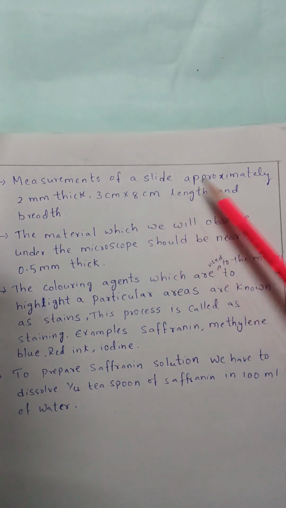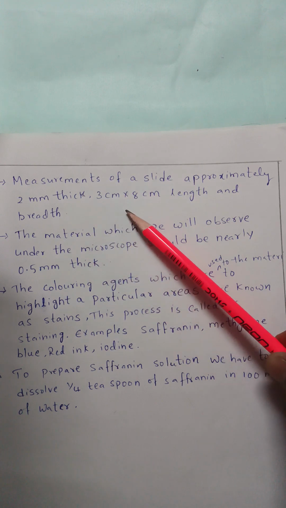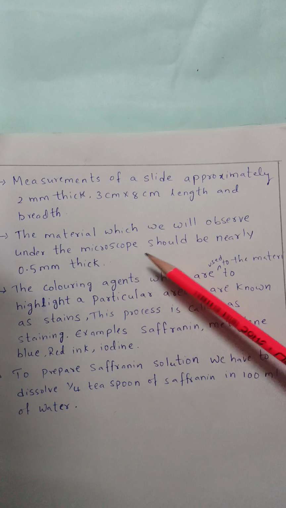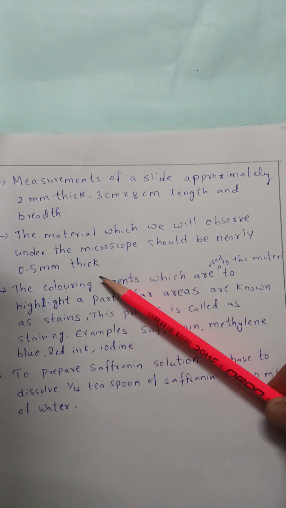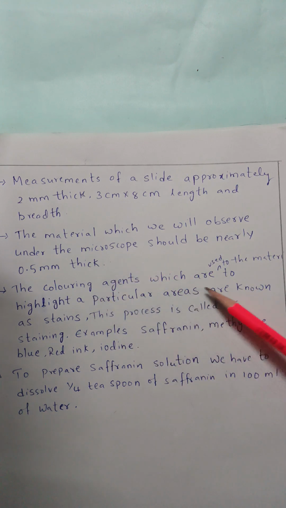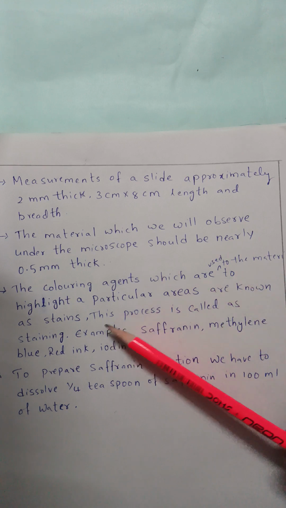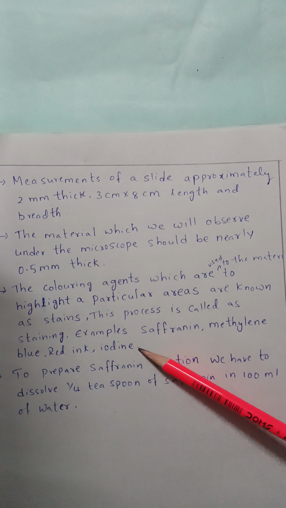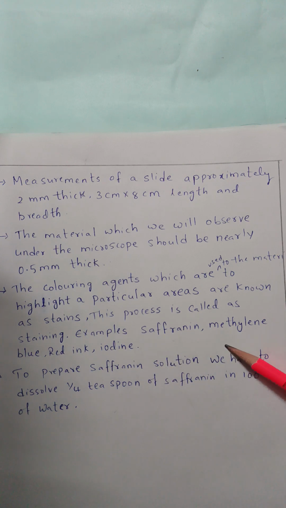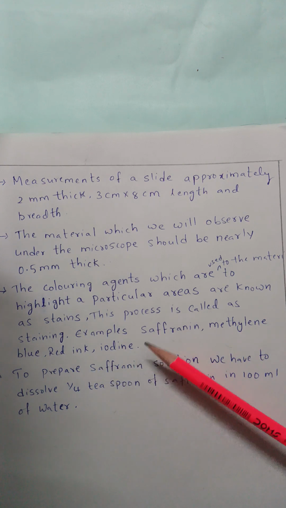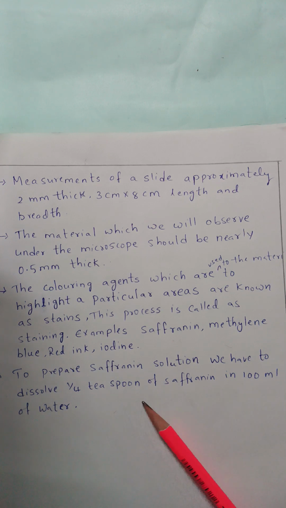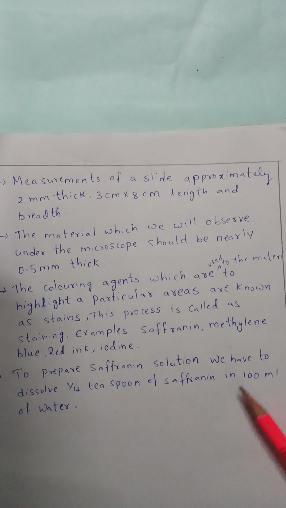Measurements of a slide should be approximately 2 mm thick, 3 cm by 8 cm in breadth and length. The material which we observe under the microscope should be nearly 0.5 mm thick. The coloring agents which are applied to the material to highlight particular areas are known as stains. This process is called staining. Examples: safranin, methylene blue, red ink, iodine. To prepare safranin solution, we have to dissolve 1 by 4th teaspoon of safranin in 100 ml of water.